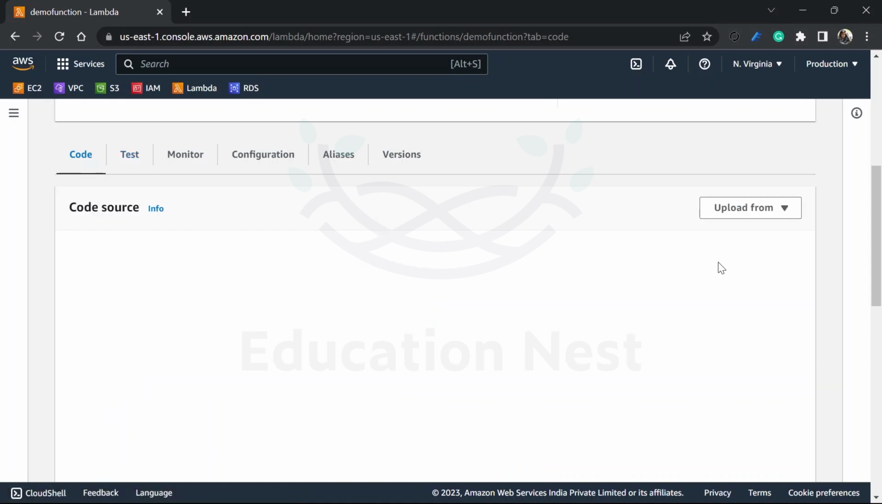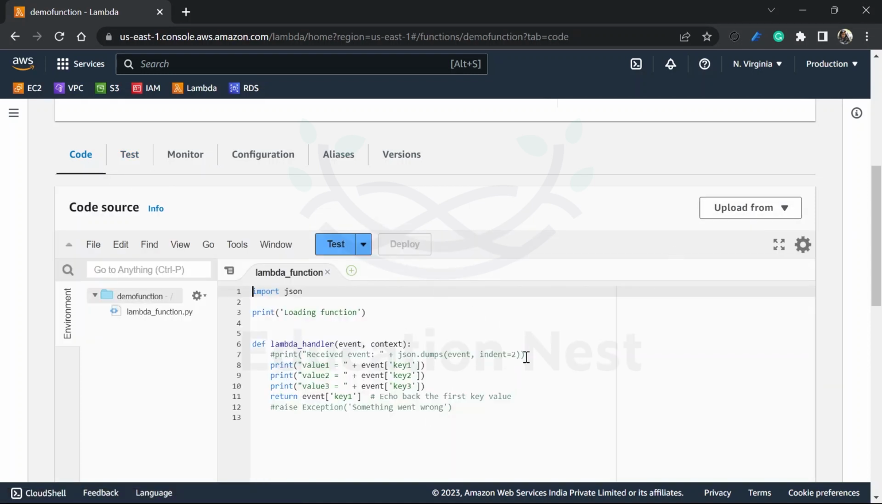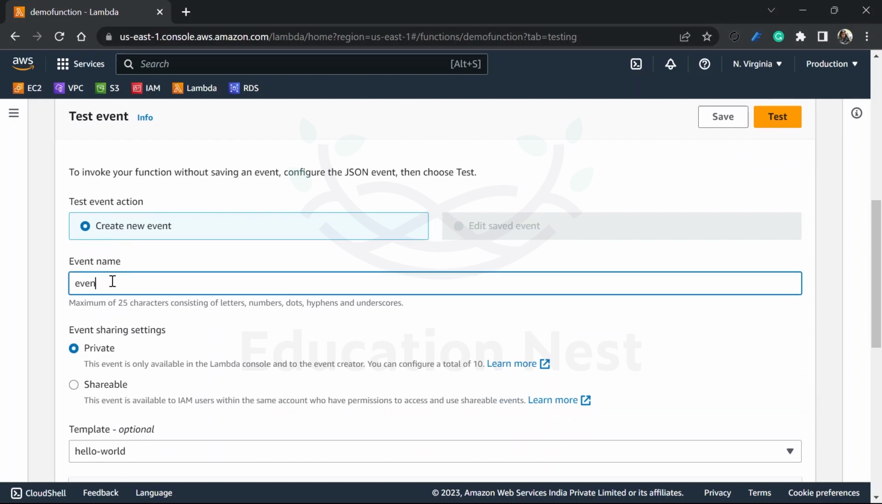Now in the code section, you can upload your code as well. You get this IDE or environment here for writing your code, but if you want to upload it from a zip file or S3 location, then also you can. The long code that we are going to write will generally be uploaded from S3. We can test it over here. For testing, we have to create one event. So let's create one event. We will be calling it event 1.